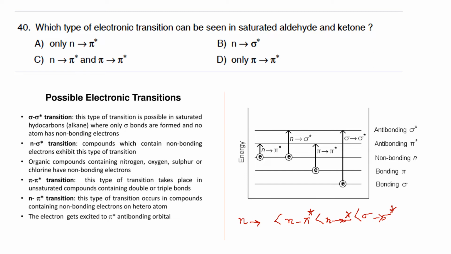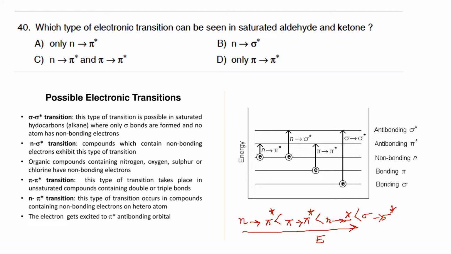So I've made a mistake here. It is not n to pi star, it is pi to pi star. Because from the figure you can see that pi to pi star and n to sigma star are somewhat similar transitions. And the least energy transition is n to pi star. So this is the energy order for various types of electronic transition.